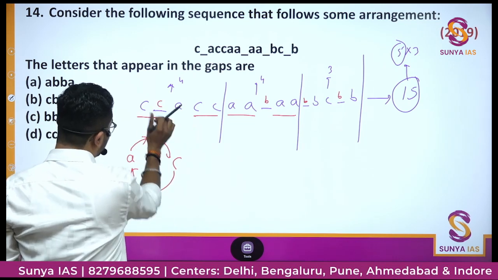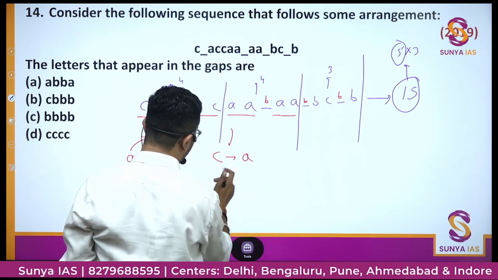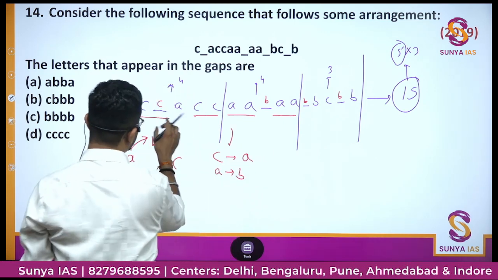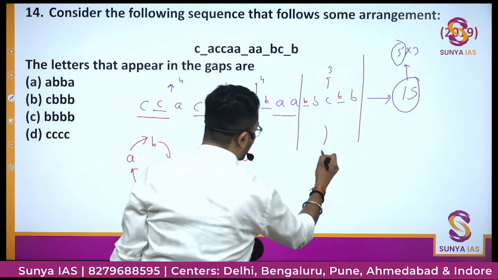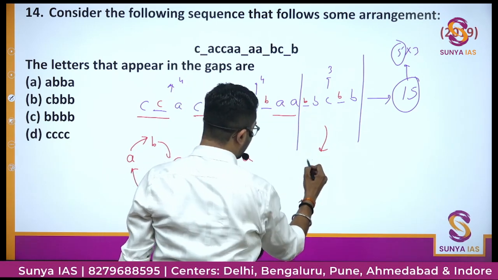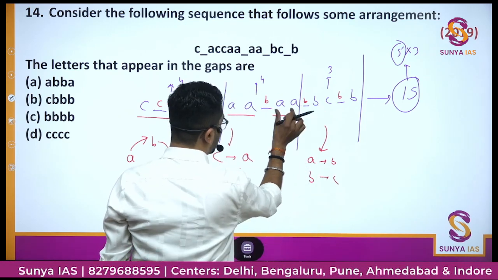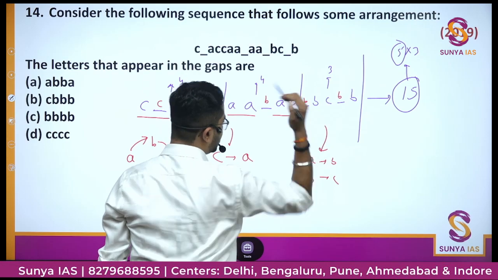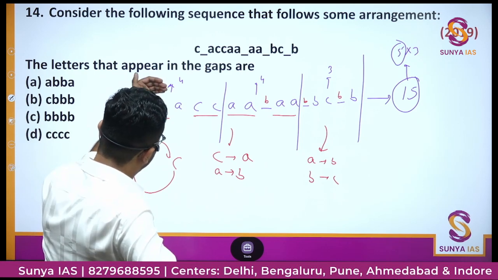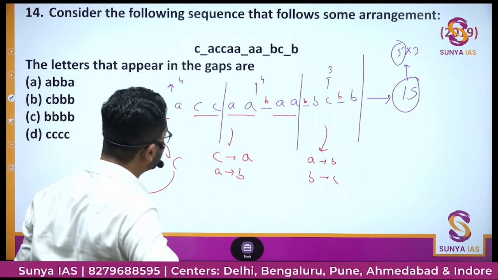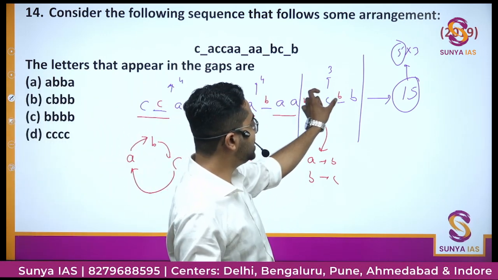So in place of C, in this group, in place of C, you put A, in place of A, you put B. Here, CC की जगह AA, CC की जगह AA और A की जगह B, right? Here also AA की जगह में A की जगह मुझे करना है B and B की जगह करना है C. AA की जगह BB, AA की जगह BB and in place of B it is C. That means our series is correct. That means whatever pattern we found out, that is the correct pattern because it is following a clockwise approach. A, B, C, C, C, A, C, C, A, B, A, A, B, B, C, B, B.